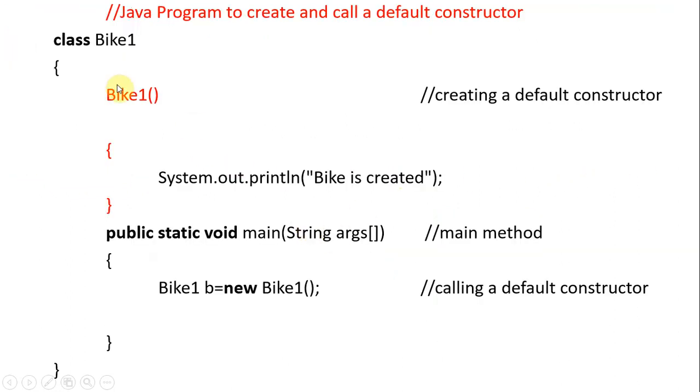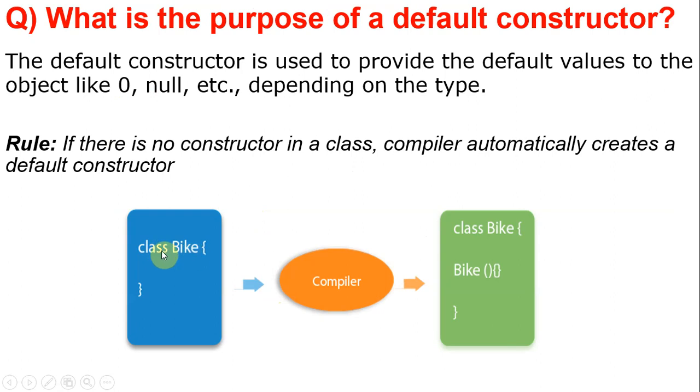For representing the default constructor, if you specify only class Bike with braces and compile, a constructor is automatically built.